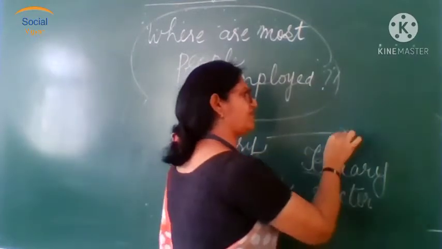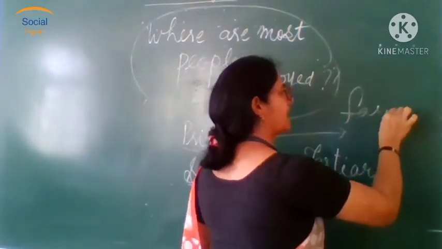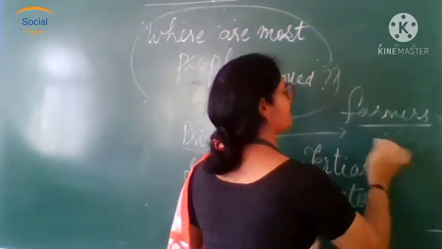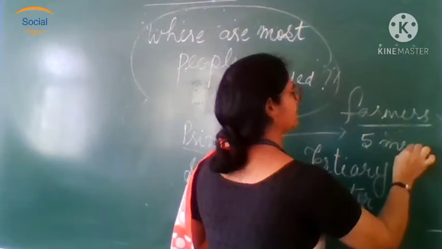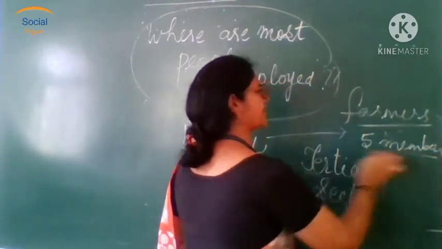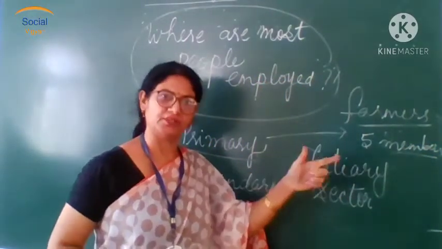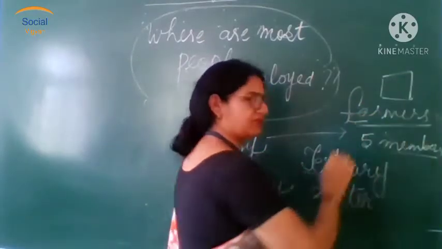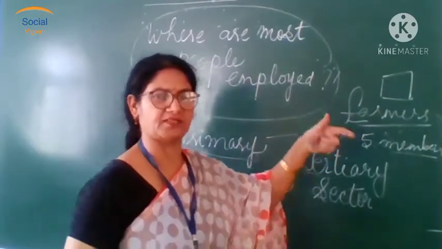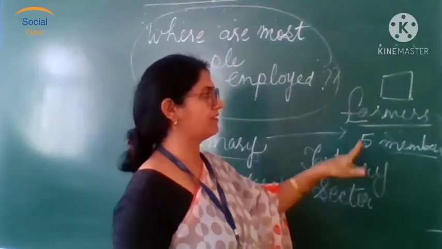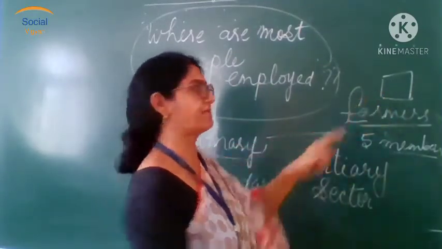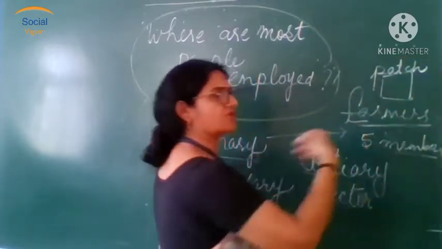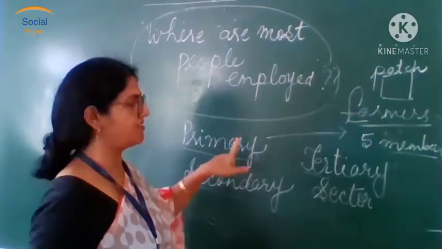Take the example of any farmer who has 5 members in his family. They do not get a job anywhere, though they have a small piece of land of their own. So what the farmer will do is move, along with the other members of his family, to this land patch and keep working there. Why? Because they do not find work anywhere else.